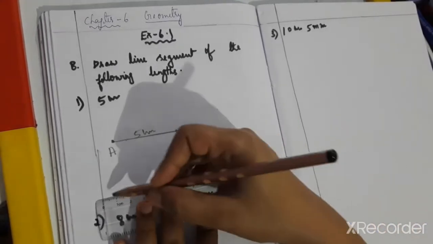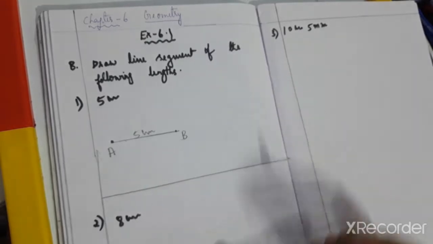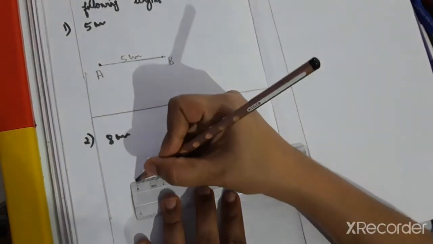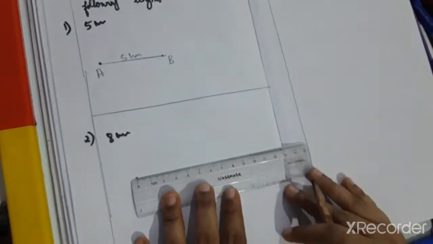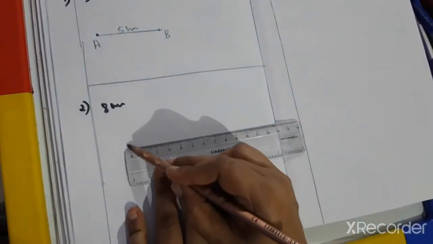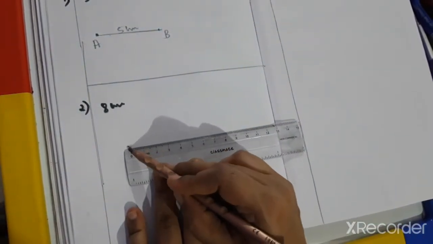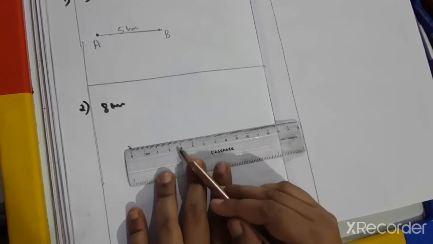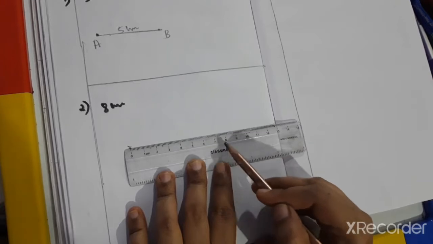That's all, children. Now second question, say 8 centimeter. So 8 centimeter means from 0 we have to mark a point 0, then count the numbers. Mark a point 0 here. Don't start from 1. We have to start from 0. 0, 1, 2, 3, 4, 5, 6, 7, 8.